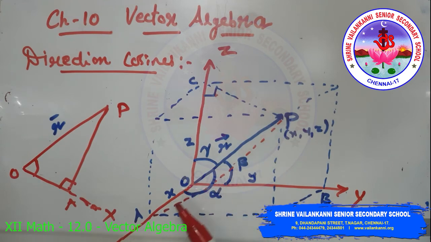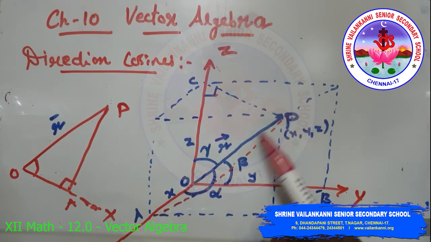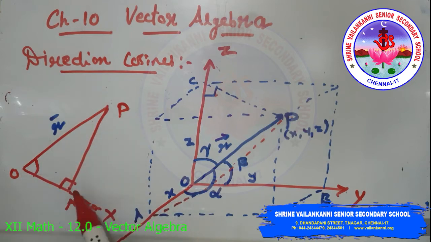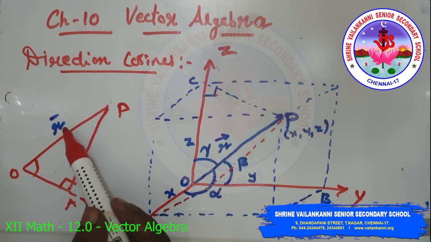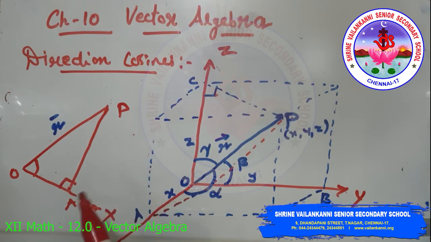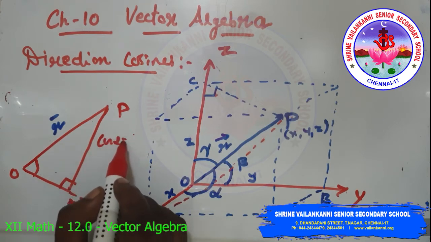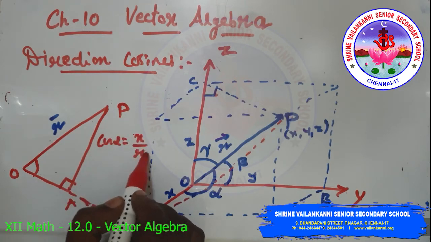Draw a perpendicular line from P to A so that OAP forms a right angle triangle, in which OP equals r, which is the position vector, and cos alpha is equal to x by r.